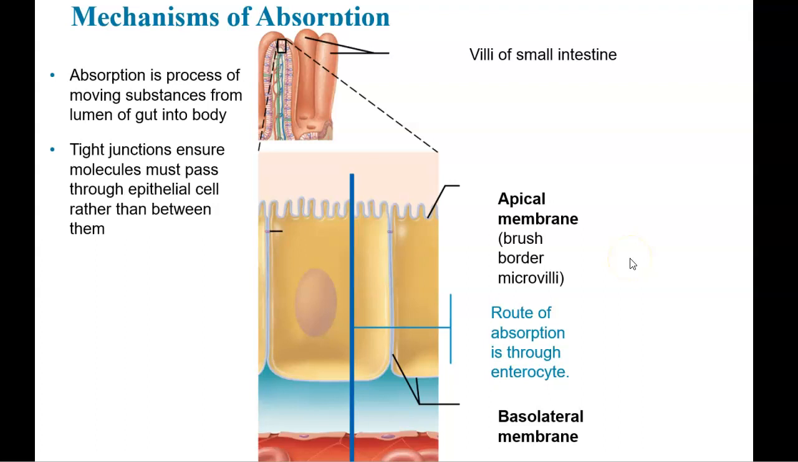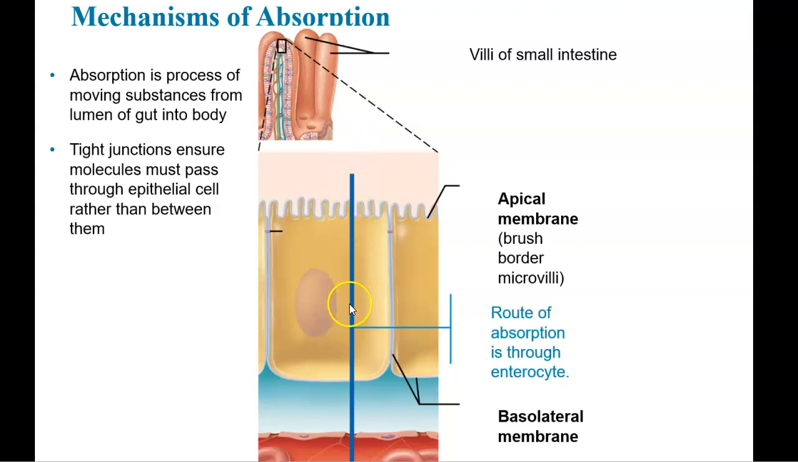So absorption is the process that involves the moving of substances from the lumen into the body. The lumen of the intestine is the inner portion; if the intestine is a tube, it's the inside of the tube. That's the lumen. So going from there, where the food is traveling, and making its way into the body. It's absorbed across the cells that make up the small intestine. So cells like these enterocytes, that's where the food is absorbed.